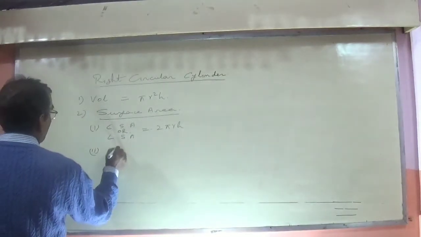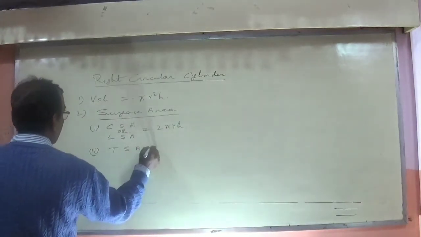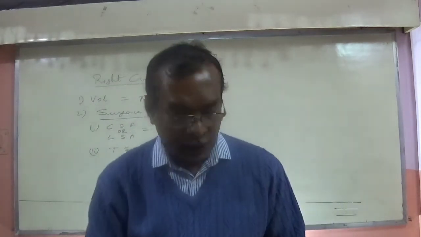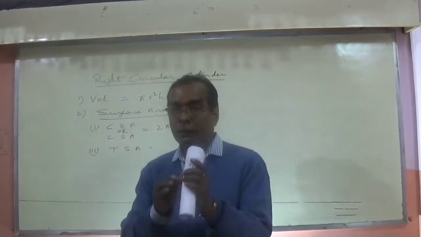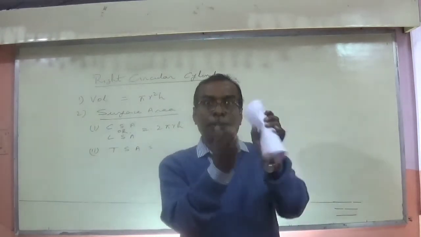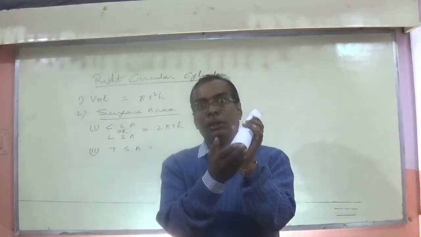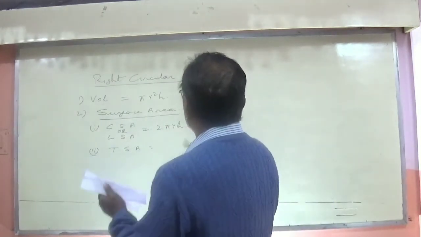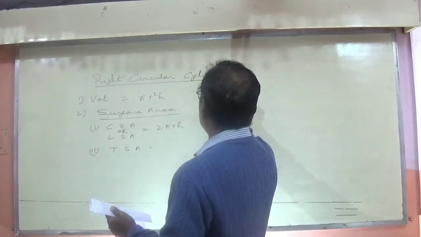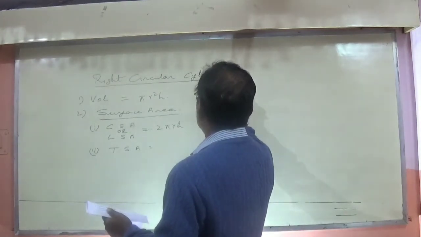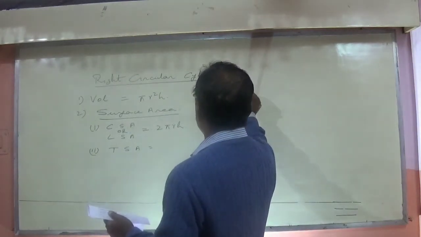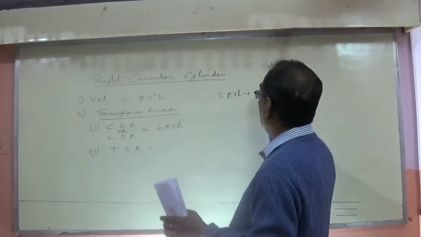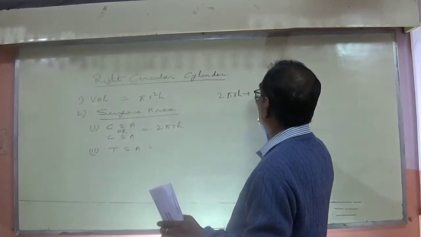Number 2. Total surface area. How will you find total surface area? Total surface area is nothing but the lateral surface area plus this area plus this area. I am writing in the rough column: 2 pi r h is the lateral surface area, plus the mouth and bottom's area, that is pi r square plus pi r square, that is 2 pi r square.